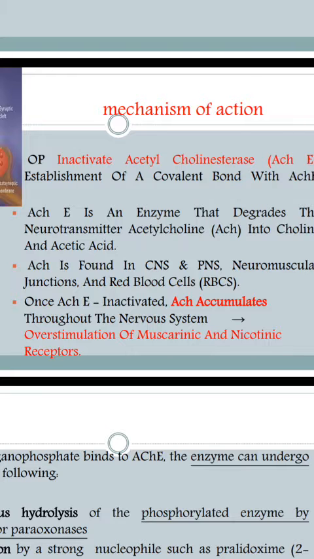So it causes toxic manifestations. Are you clear? So how do organophosphorus compounds cause toxicity? Organophosphorus compounds are the inactivators of the acetylcholinesterase enzyme.